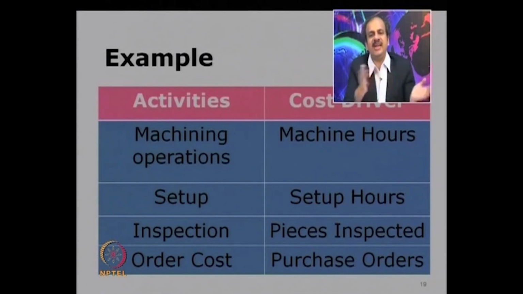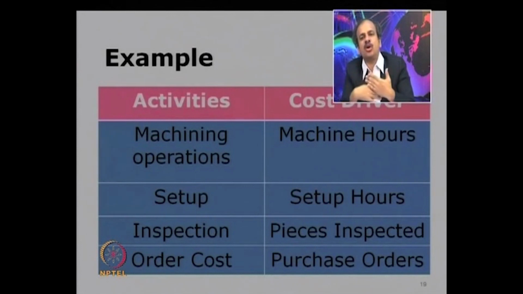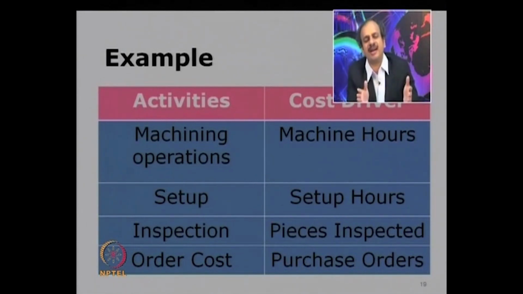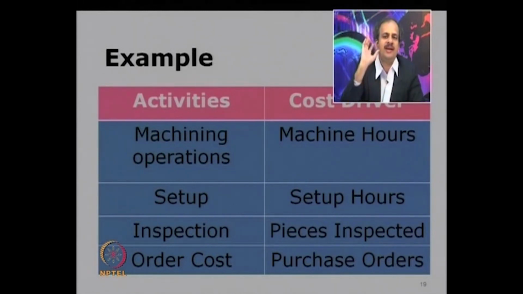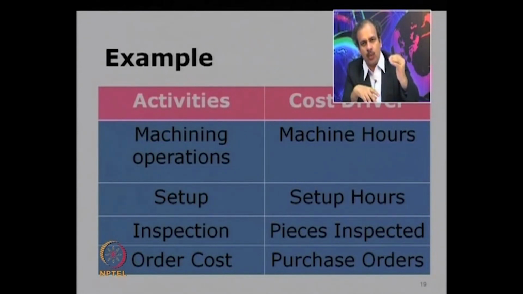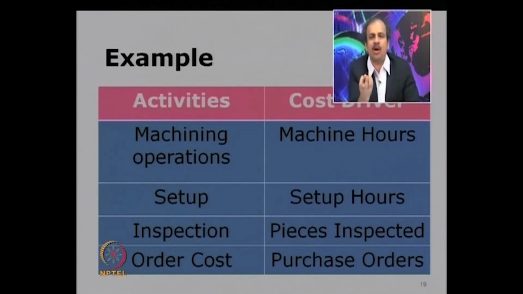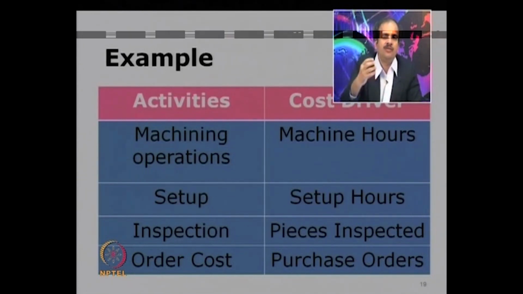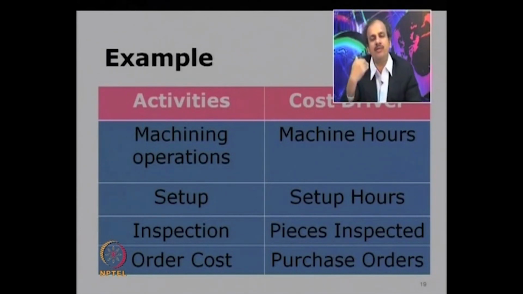Let us say we are bringing in the raw material, and for bringing in the raw material we pay carriage inward or the transportation costs. How will it be charged? So if you are bringing in only one type of raw material, then it is very simple because it will become a direct cost. You will simply add it to the cost of that raw material. Sometimes what may happen is, using one vehicle or a truck, you bring in 4 type of raw materials because you want them in small quantities and you don't want to send vehicle again and again. So in one vehicle, 4 type of raw materials have come. Now how will you charge?